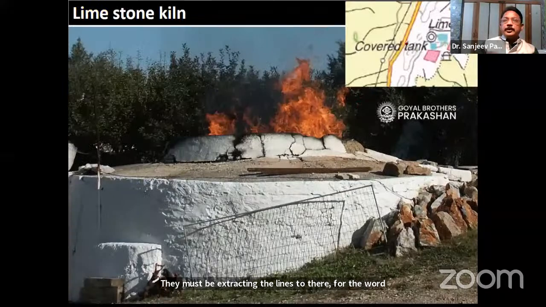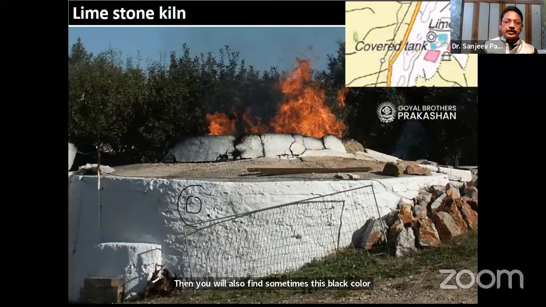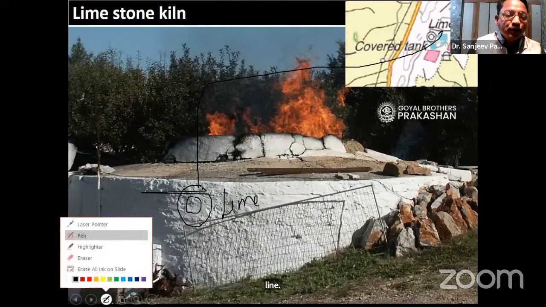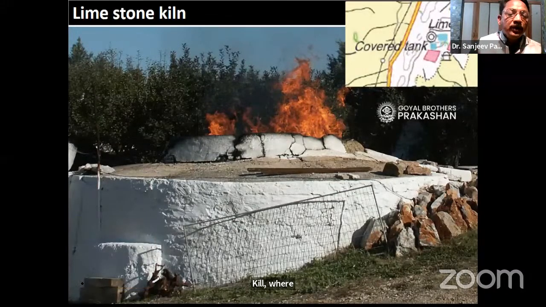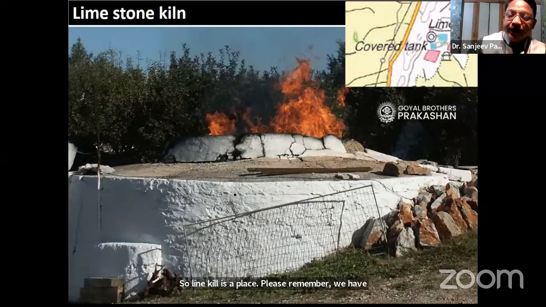Then you will also find sometimes a black circle like this with another black circle around it, and the word written there is lime, as seen in this picture here, which means it is a lime kiln, where limestone is heated to convert it into quicklime. So please remember, a lime kiln is a place where limestone is heated to convert into quicklime.